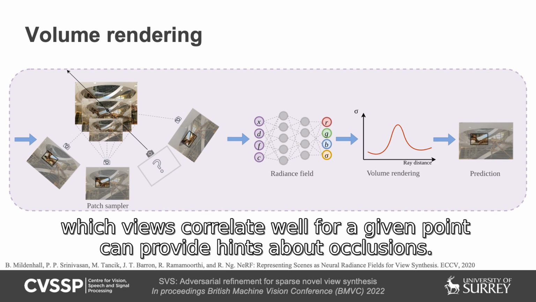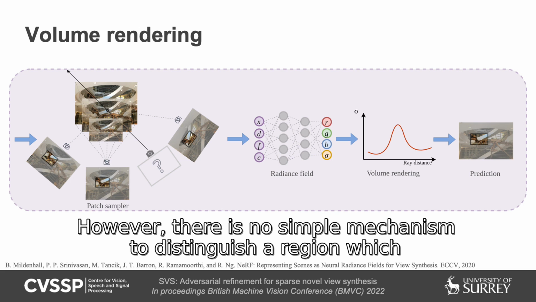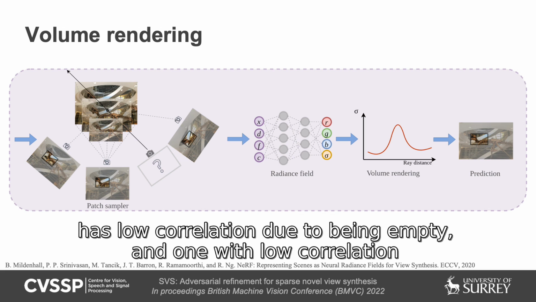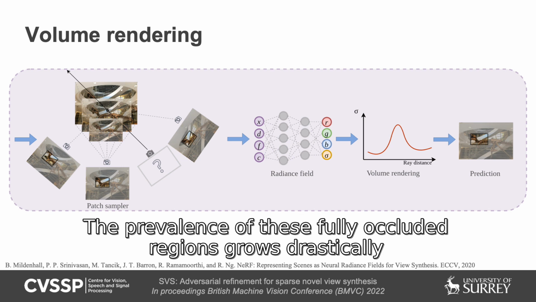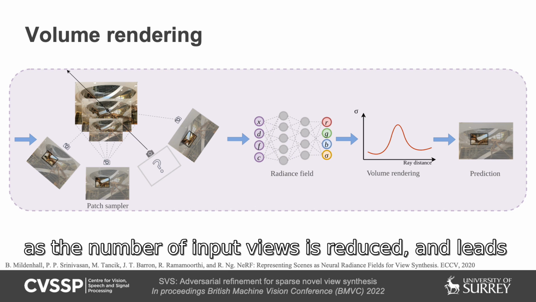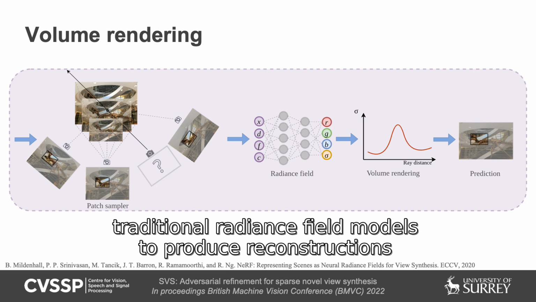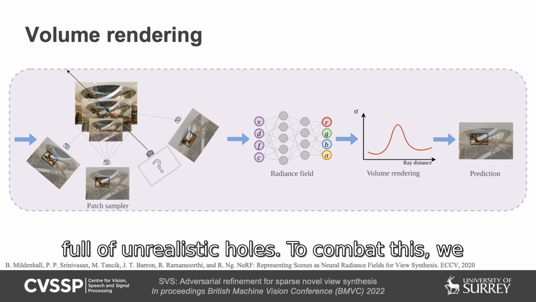Analyzing exactly which views correlate well for a given point can provide hints about occlusions. However, there is no simple mechanism to distinguish a region which has low correlation due to being empty from one with low correlation due to being occluded in all views. The prevalence of these fully occluded regions grows drastically as the number of input views is reduced, and leads traditional radiance field models to produce reconstructions full of unrealistic holes.